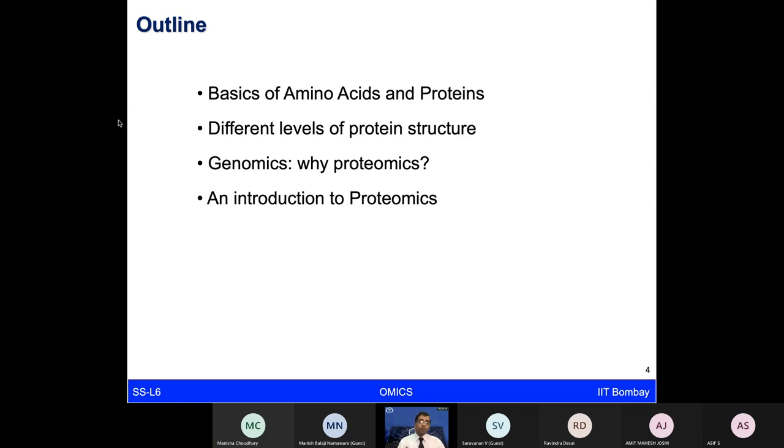What are different levels of protein structures? How the field of proteomics got benefited from genomics, but still what additional information can we obtain in understanding biological problems at the protein level? And then, of course, I will move on to studying the proteins at the high throughput level using proteomics.